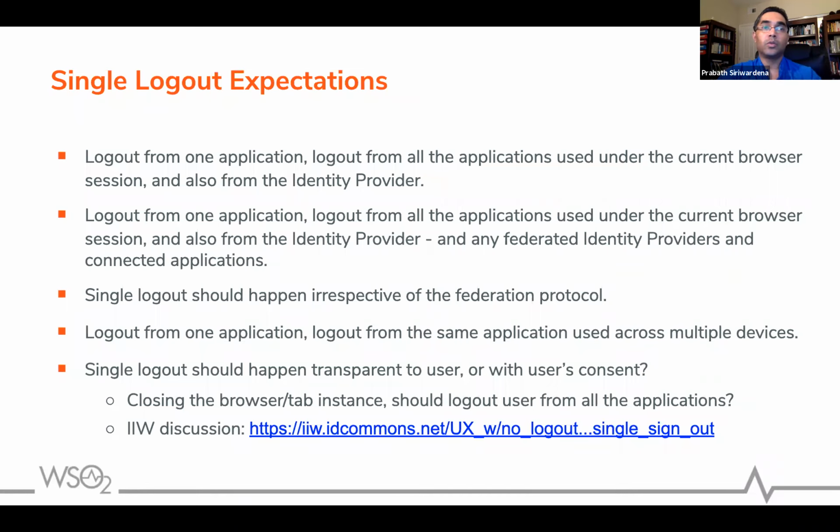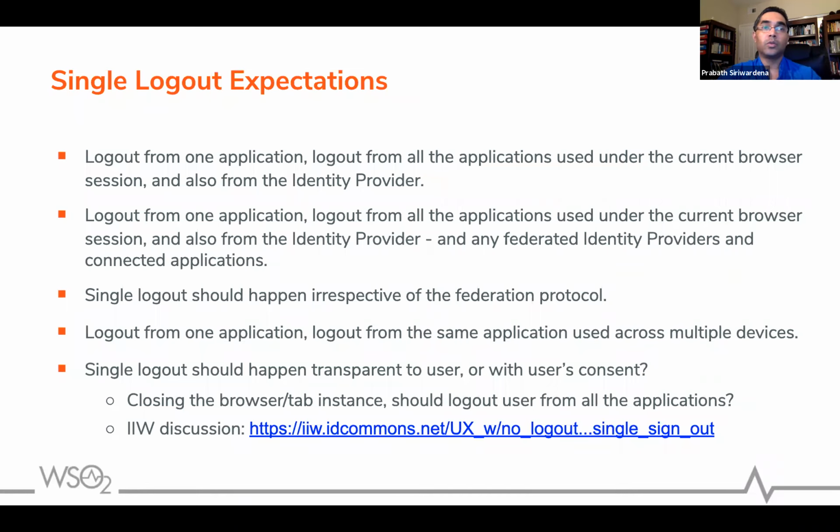Then during the logout flow, the service provider must include the same session index in the logout request. You send that request directly to the identity provider, and this session index will uniquely identify this particular session with the IDP. And also you should include the principal, or the subject. It needs to be the SAML subject.